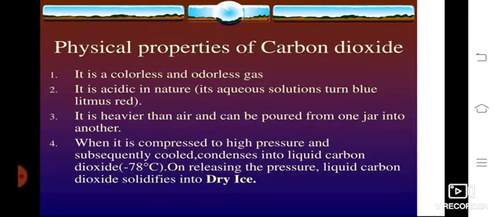What are the physical properties of carbon dioxide? We know it's colorless and odorless. Odorless means no smell. It is acidic in nature; when it mixes with water, it forms an acid. It is heavier than air and can be poured from one jar to another. When it is compressed to high pressure, it is cooled down into liquid carbon dioxide. When we release the pressure, what will happen? Liquid carbon dioxide solidifies into dry ice. Dry ice we know. Instead of frozen ice, we use dry ice.